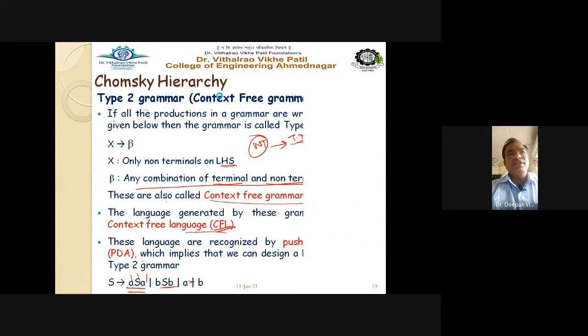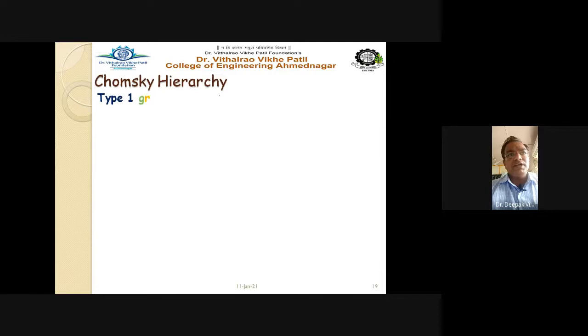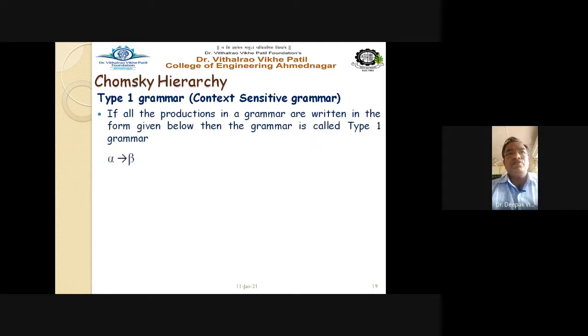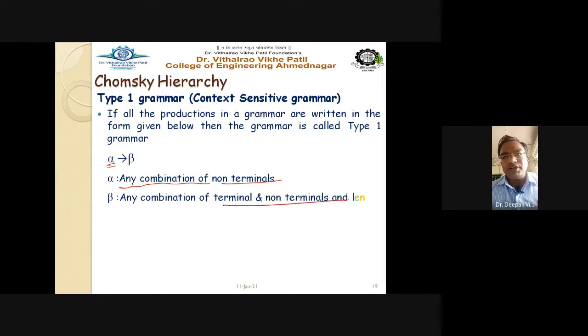Now let us go to the next type, that is type 1. Again, some restrictions are now further released. It is called the context sensitive grammar. If all the productions in a grammar are written in the form given below, then the grammar is called type 1 grammar. See here, alpha gives beta, where alpha is now any combination of non-terminals, whereas beta is any combination of terminals and non-terminals.